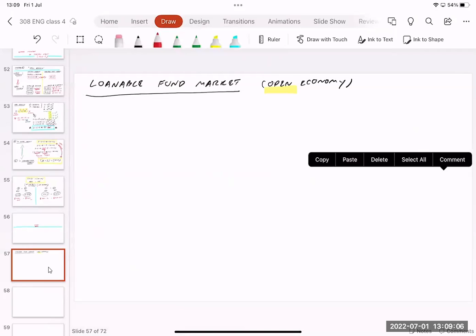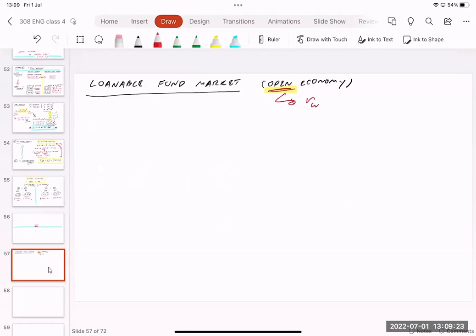Same thing with the money. You still remember, right? The price of the money is the interest rate. So when you stay in an open economy country, you need to follow the world market price. In this case, you need to follow the world real interest rate. So I'm going to write it down as RW. RW is the real interest rate of the world. We need to follow the real interest rate of the world.